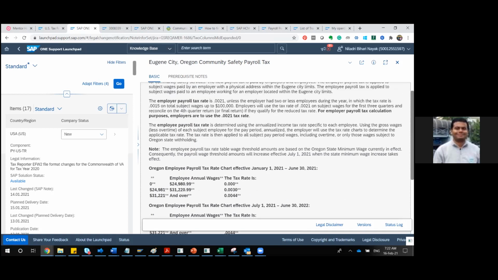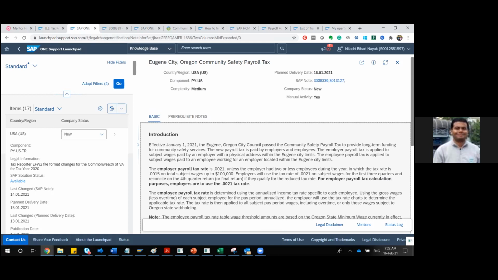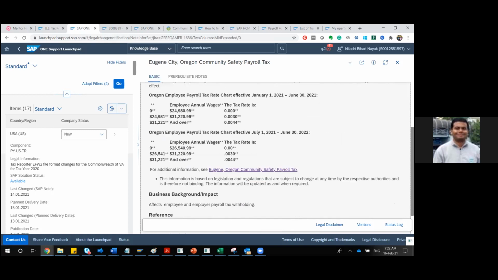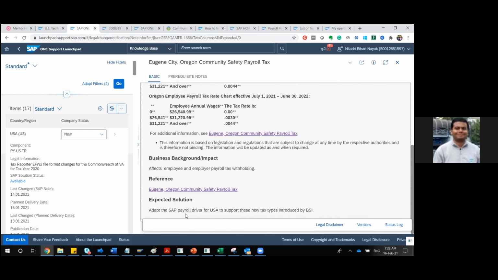Okay, but in these cases, you might be wondering why it is saying manual activities. That means you have to do certain things in the BSI, and some things in the SAP payroll driver to support this. Sometimes SAP will provide a step-by-step process also. In this note, they have referred to BSI because it is a tax type and a legal requirement. BSI will handle it.